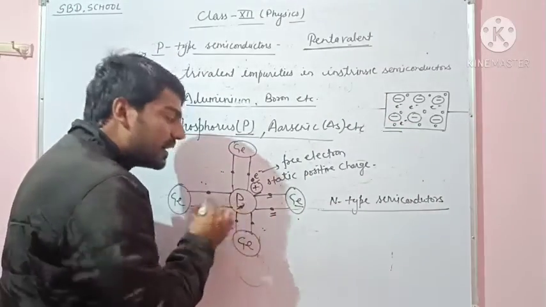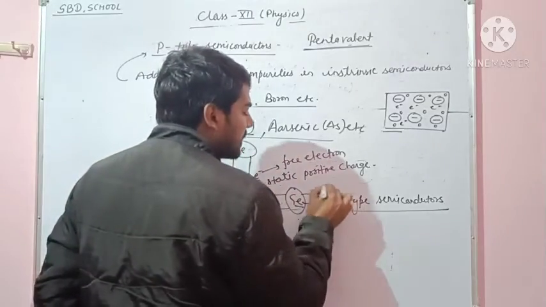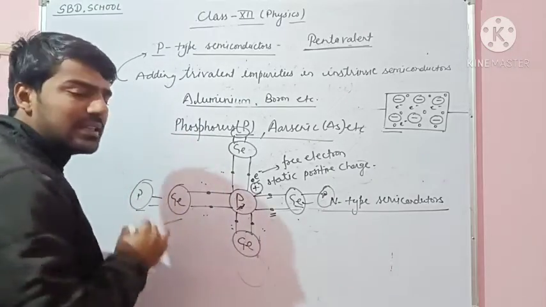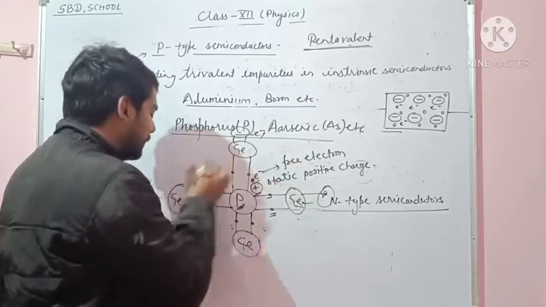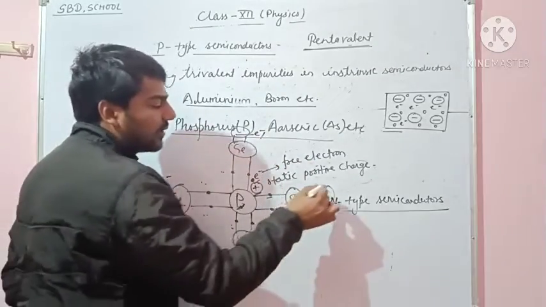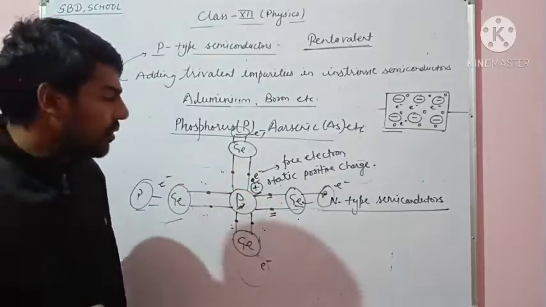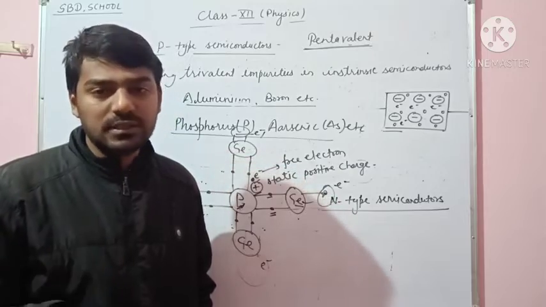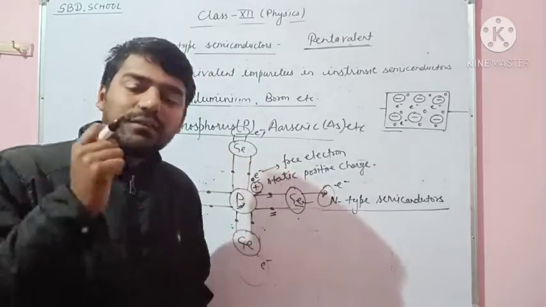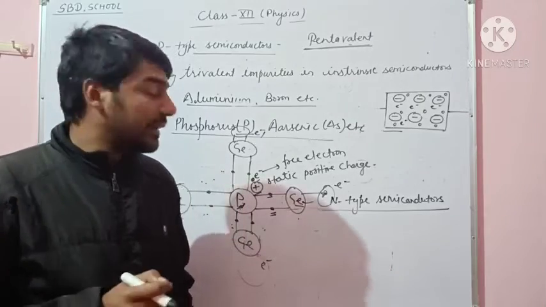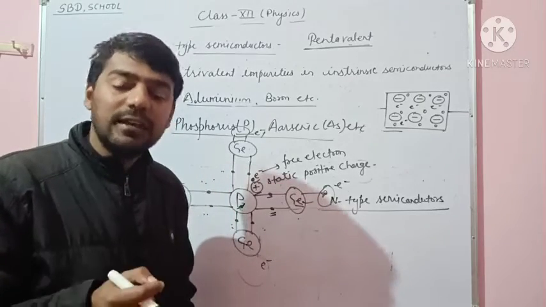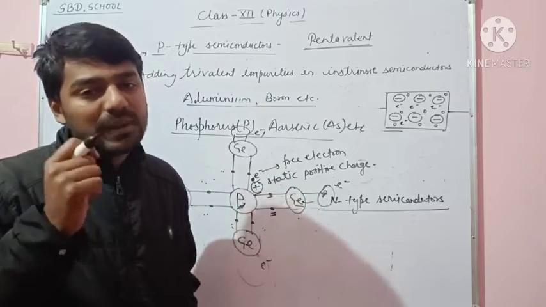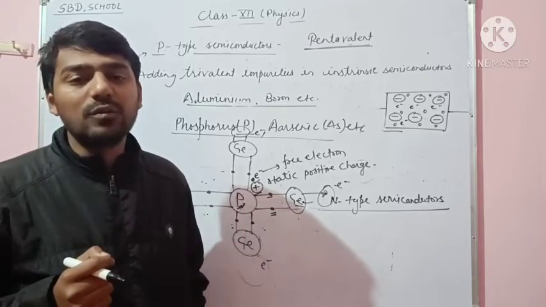So here the first phosphorus atom, the second, the third, and the fourth phosphorus atom are connected to the germanium, and here 1 electron is free, here also 1 electron, here also 1 electron, and here also 1 electron is free. So in n-type semiconductors the number of free electrons is more than the number of holes. So in p-type semiconductors holes are maximum, and in n-type semiconductors electrons are maximum.